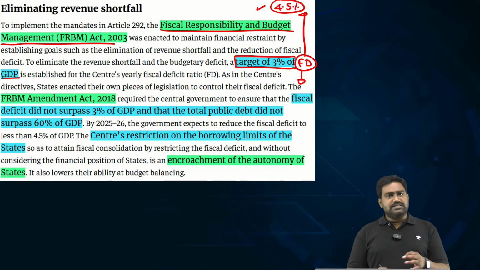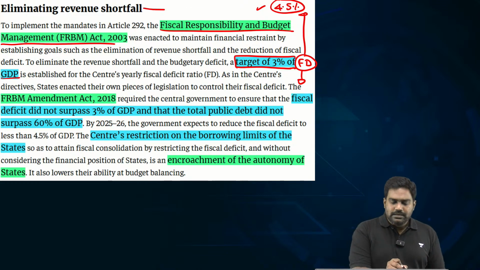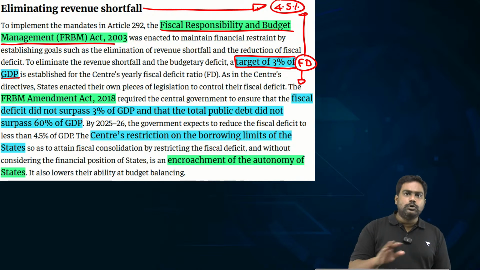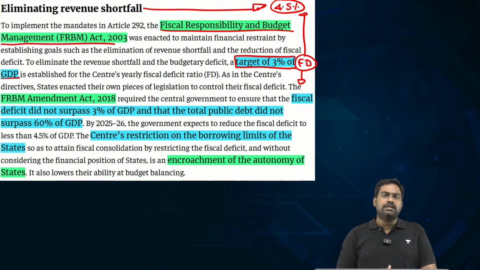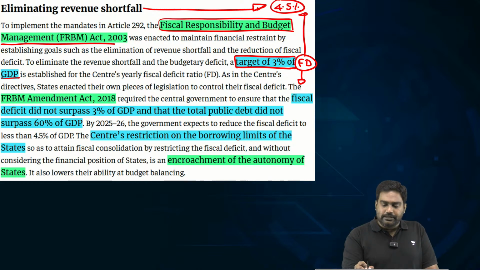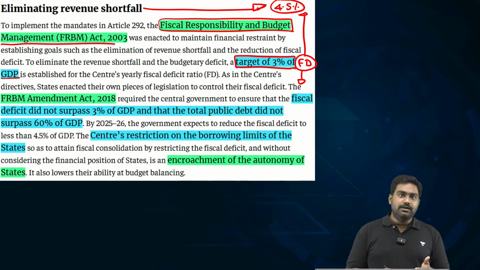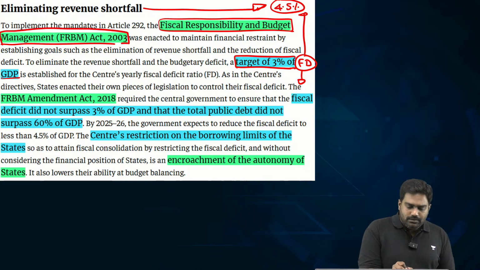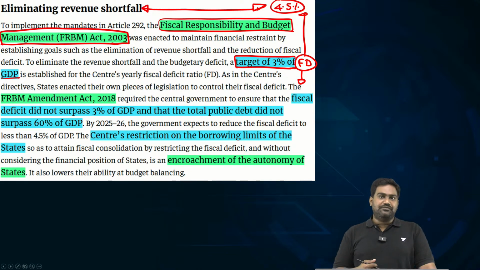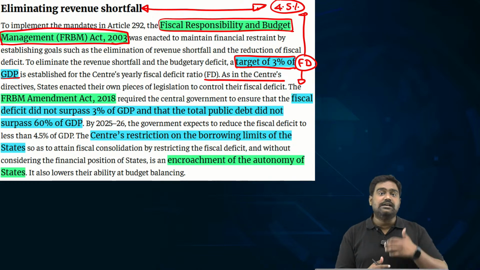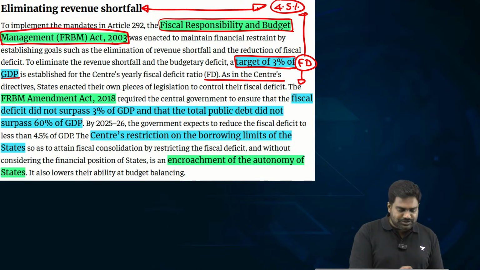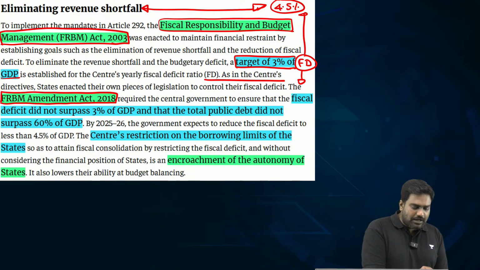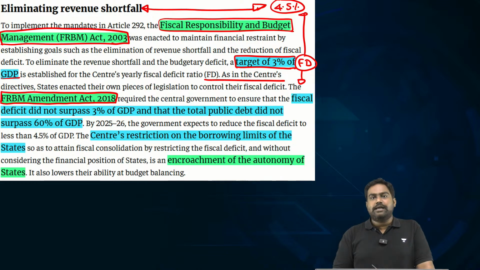As I told you, governments need some space to raise loans, and a reasonable fiscal deficit is absolutely fine as long as the government can handle and manage the liability. But this law is very critical to ensure that we don't borrow unnecessarily. Both center and states shouldn't borrow beyond their abilities, and it shouldn't lead to the ballooning of fiscal deficit. So for that reason, this law is very crucial. It places a fiscal deficit target not only for the center, but even for the state governments. States have adopted their own laws, similar versions of FRBM, placing a similar fiscal deficit cap.